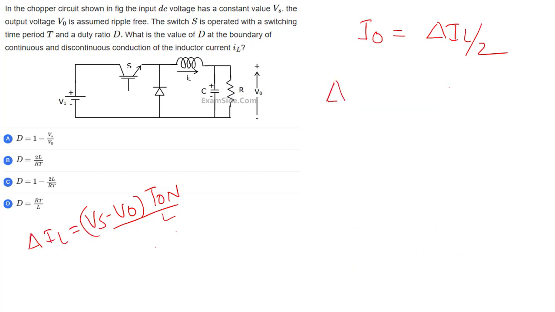So delta IL is equal to Vs minus V naught into T on by L.